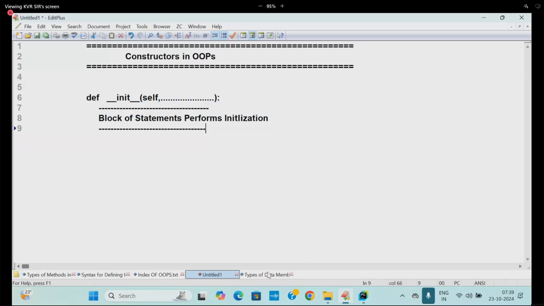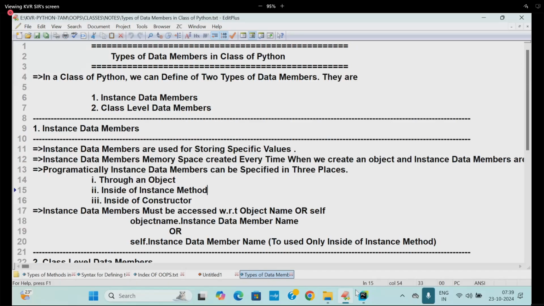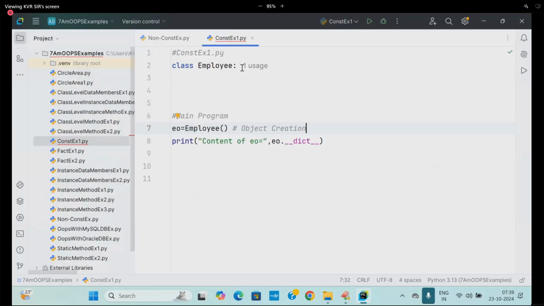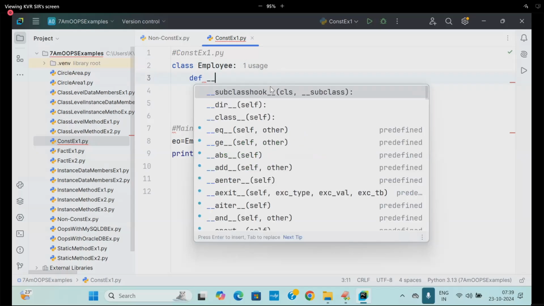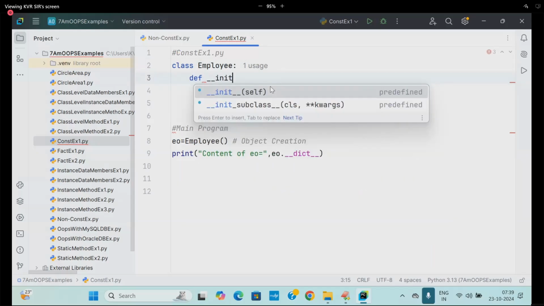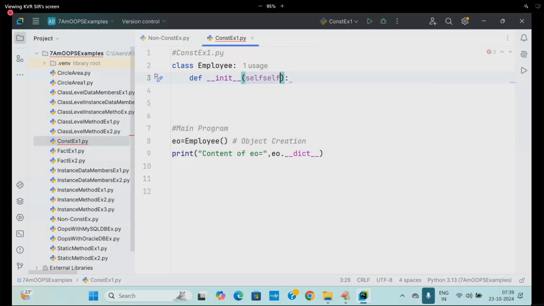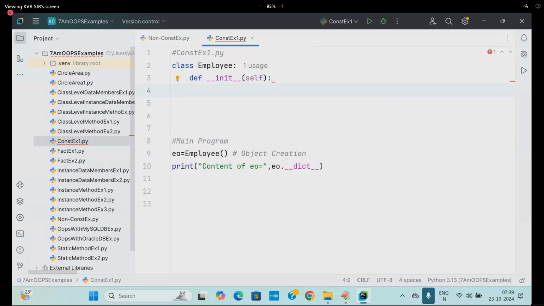Go to this place. In this place, we are entering into the programming. Here we are going to write def __init__(self). Right now I'm not writing parameters. First you look at this: I am from constructor.